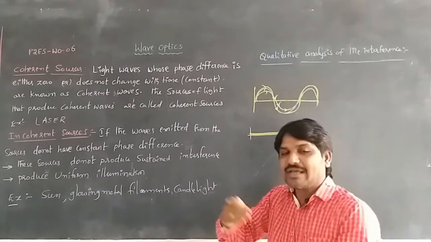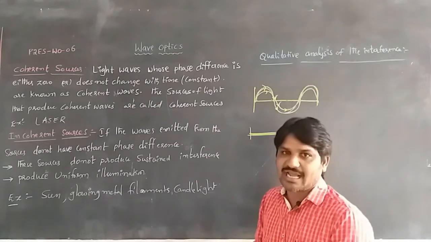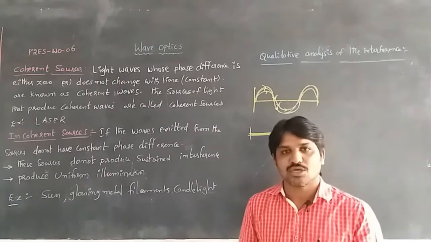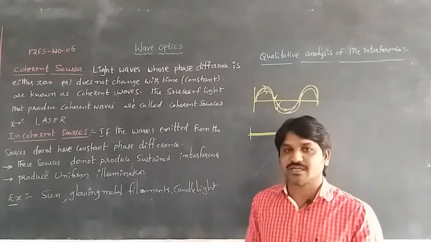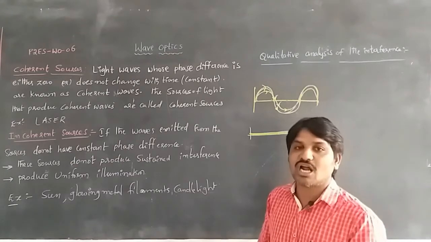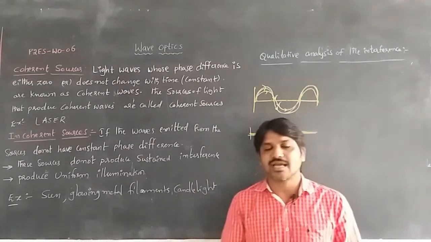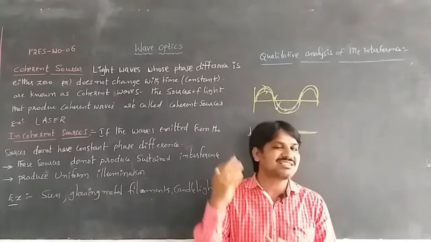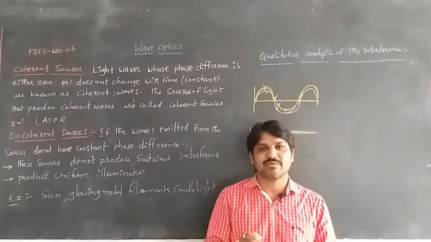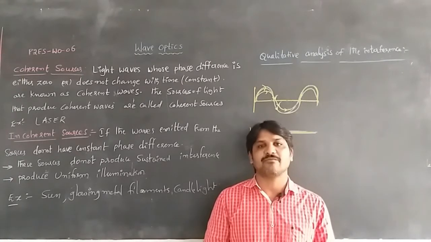Because the phase difference changes with time, they can produce uniform illumination, but they do not produce sustained interference. To produce sustained interference, the light waves must be stable and well defined.